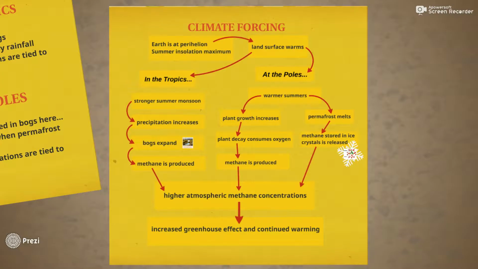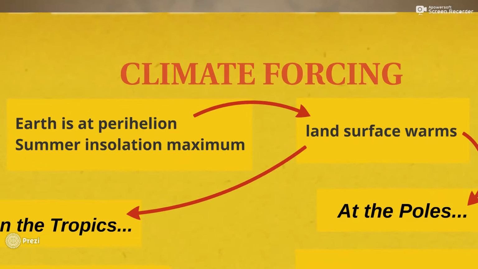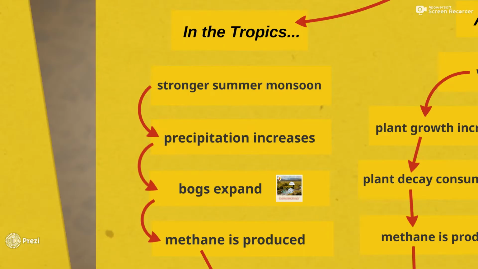Climate forcing for methane is going to look like this. When Earth is at perihelion, summer insolation is maximized, which leads to warming of land surface. In the tropics, this will lead to stronger summer monsoons, which in turn leads to increased precipitation. Rainwater saturates the ground and creates swampy areas.